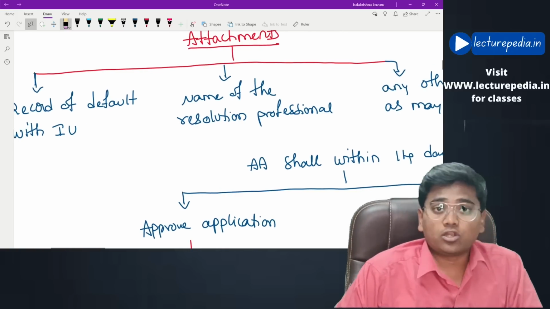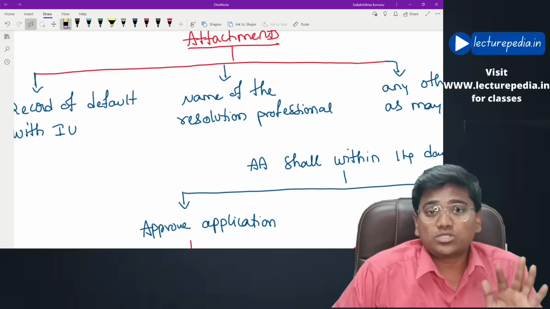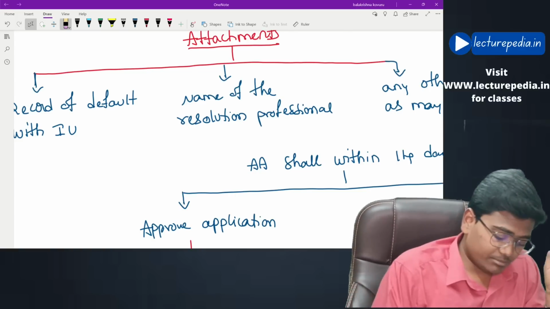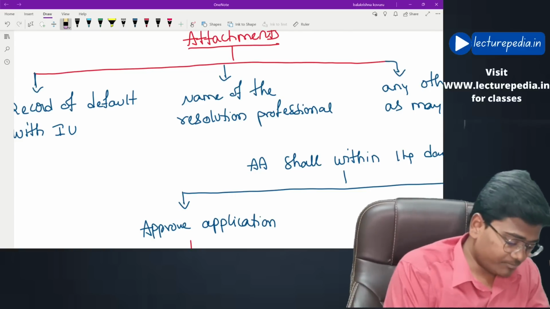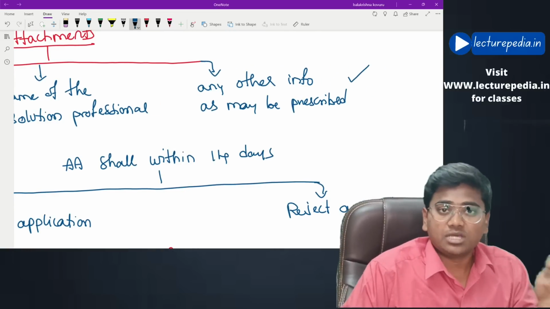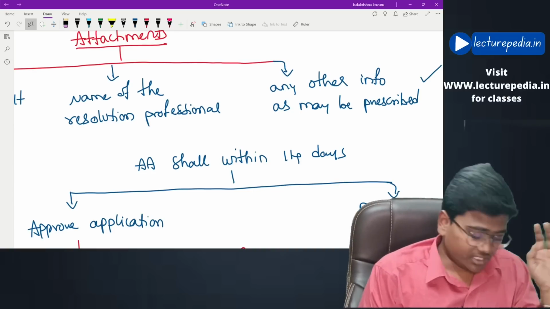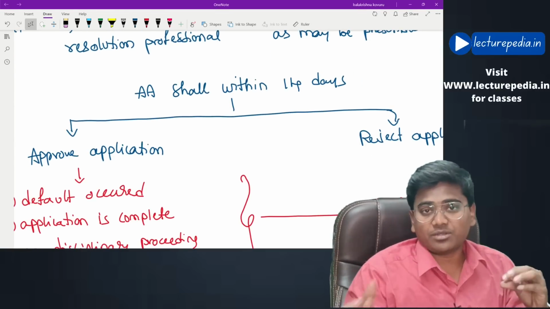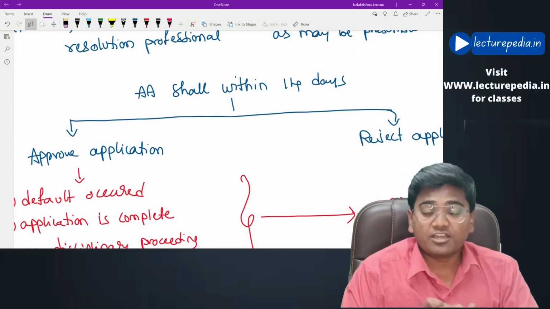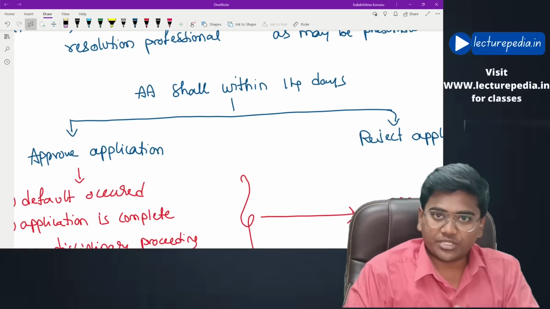Also, the application must propose the name of a resolution professional to be appointed as insolvency resolution professional. The name must be proposed, and also such other information as may be prescribed. These attachments should be given along with the application by the financial creditor. Now, once the application is given by the financial creditor, the adjudicating authority, that is NCLT, will within 14 days either accept the application or reject the application.